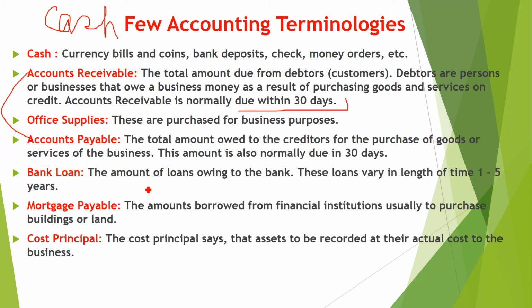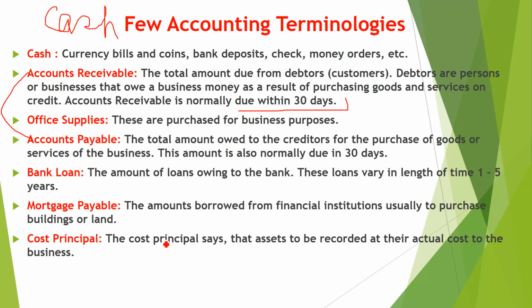And bank loan, the amount of loans owing to the bank. These loans vary in length from 1 to 5 years, right? If suppose you are buying an equipment or a land or a building for your business, so we take a loan. If it is 1 year or less than 1 year, it is called current, otherwise it is called a long term loan. Mortgage payable, the amounts borrowed from financial institutions, usually to purchase a building or land. This is called the mortgage payable, and a mortgage is maybe 15 years or 20 years or 30 years. And then there is the cost principle, very important.